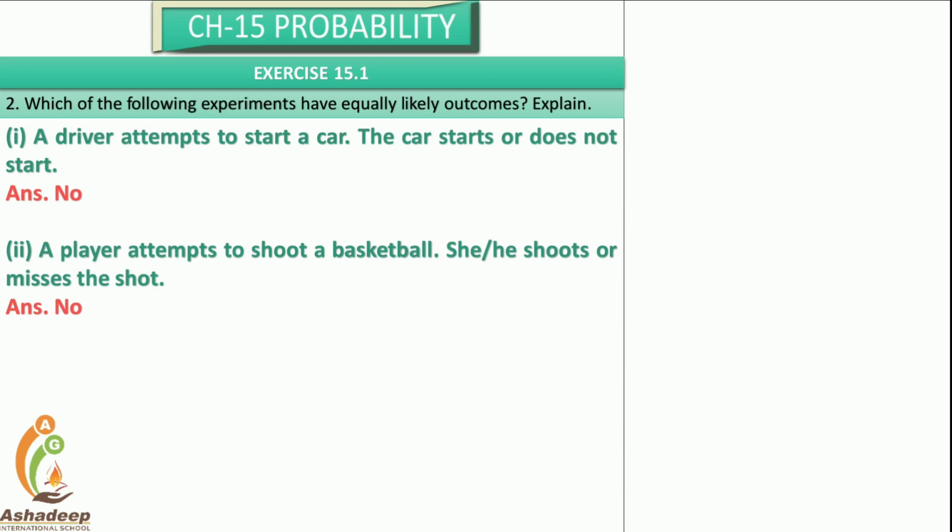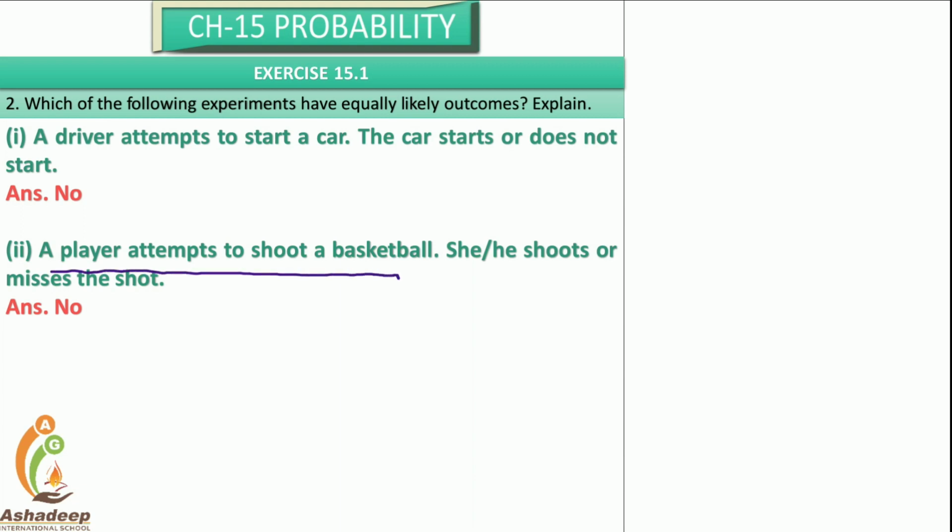Now, a driver attempts to start a car. A car starts or does not start. We have two possibilities, whether it starts or does not start. For starting, it has a 1 upon 2 probability, but there are lots of reasons that a car does not start. Whether there is a lack of fuel, some problem in the indicator, or the engine might be damaged. So those are not equally likely events.